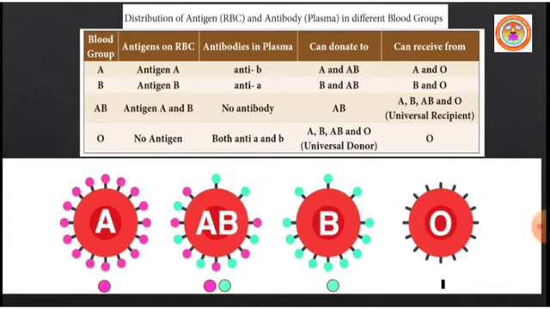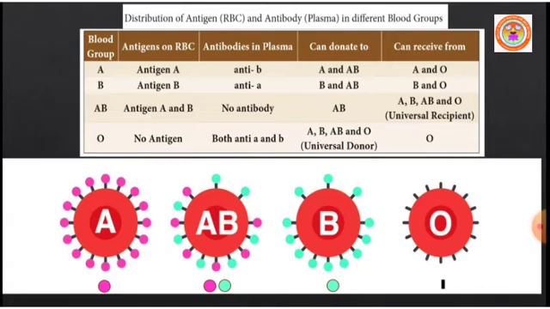Then AB blood group. An individual has both antigens A and B. They do not have antibodies in their plasma, so they can donate blood to AB blood group, but they can receive blood from A group, B group, AB blood group and O blood group. Hence we call AB blood group the universal recipient.